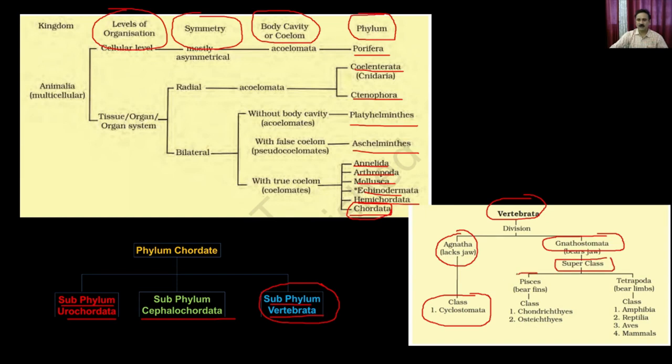One superclass is called Pisces, which includes all sorts of fishes, whether cartilaginous or bony fishes, whereas the Tetrapoda are the animals which have limbs for their locomotion. In that we have discussed amphibia, reptilia, Aves, and mammals.